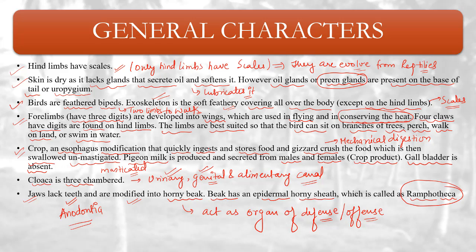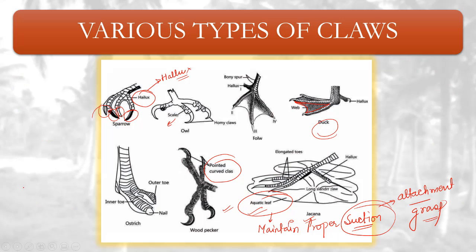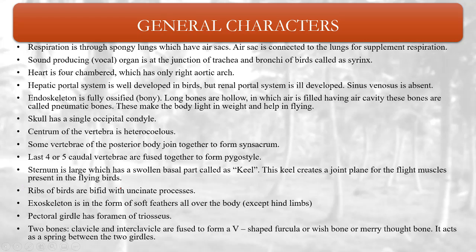It is covered with a horny sheath, which is known as what? Rhamphotheca. Now, my dear students, there are more general characteristics. Respiration is through spongy lungs. Lungs are very spongy as they have to carry a very large amount of air. They have spongy lungs which have air sacs.